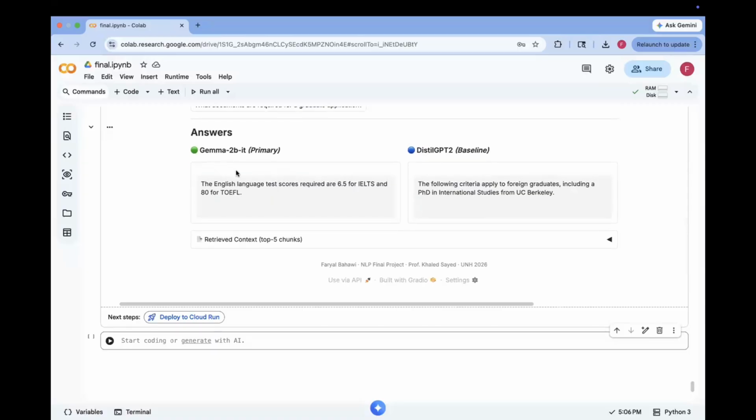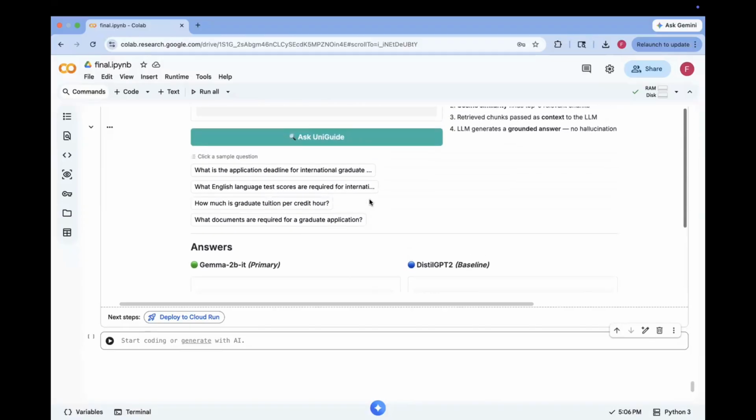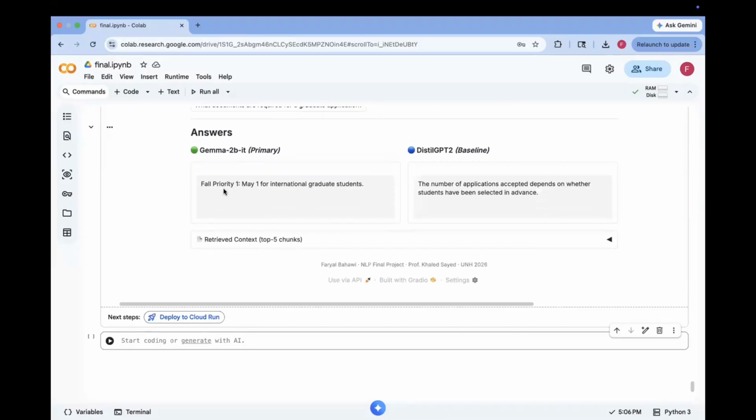From Gemma 2B, we can see that the answer is correct. And you can also see the DistilGPT answer as well, which hallucinates. Let's try some other questions. What's the application deadline? And it says May 1, and again, this model hallucinates.